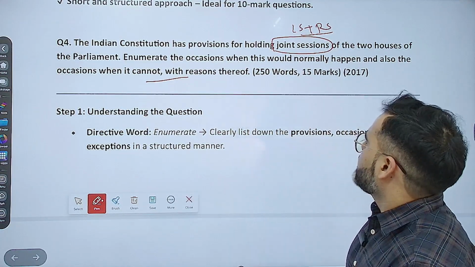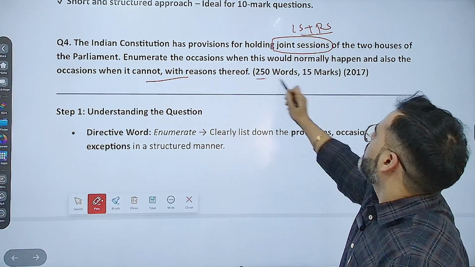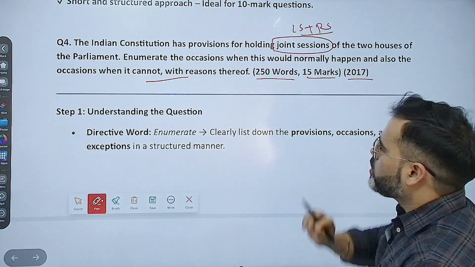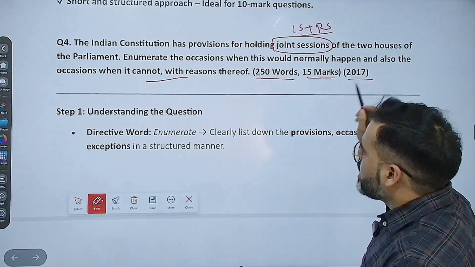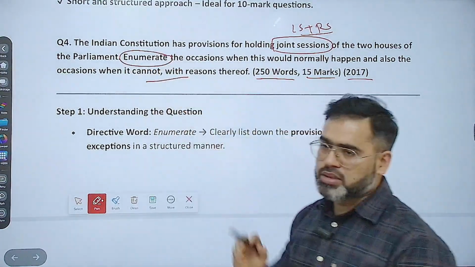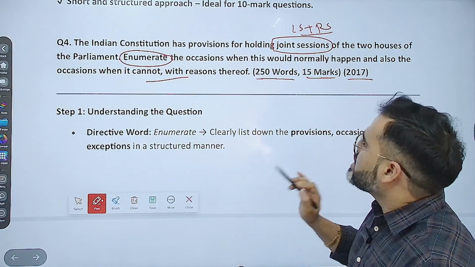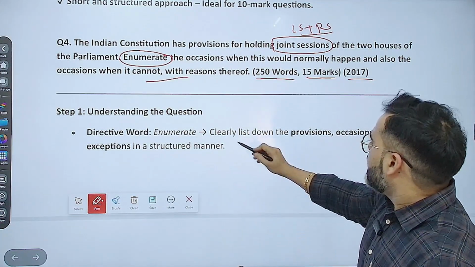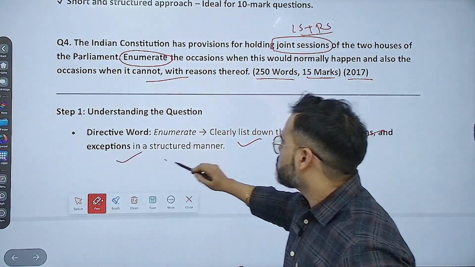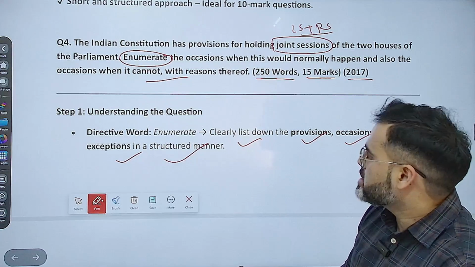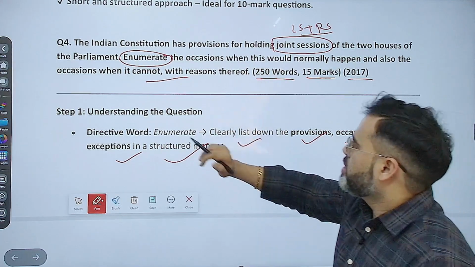That is, you have to answer this in about 250 words. It is a 15 marker, and the question came in 2017. The question is about "enumerate". क्या है यहाँ पे लिखा है? Enumerate. Enumerate means list बताना है आपको, correct? That means clearly list down. Enumerate simply means that clearly list down the provisions, the occasions, and the exceptions in a structured manner. Clear है कि नहीं? That is the main directive word: enumerate.